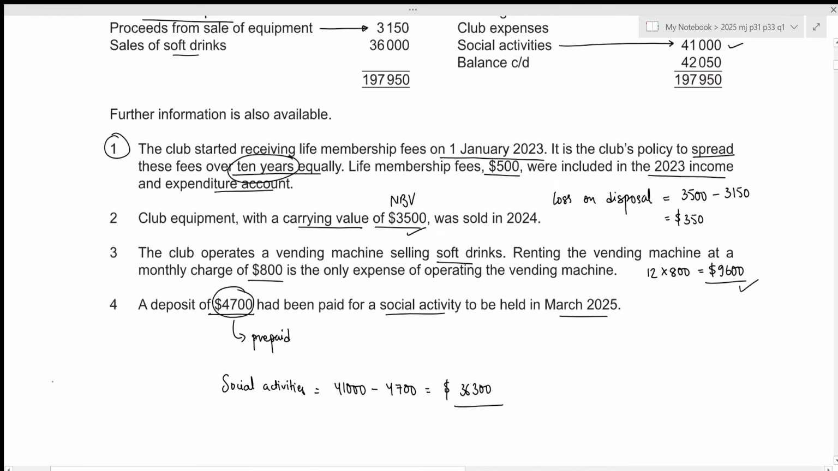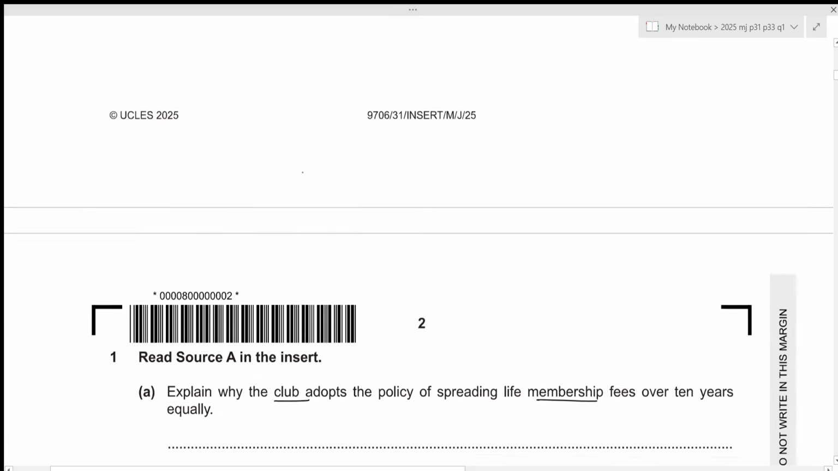So whatever amount you're paying at the starting of the first year will cover the 10-year period. And according to our matching concept, we need to match the revenue of that period to the expenses of that period, which is why we need to divide the life membership fees equally among those 10 years for which it covers. And the second thing is that in this case, we've chosen 10 years, and that is the accounting policy of the club. Let's write it down.